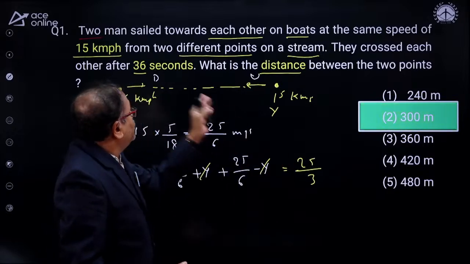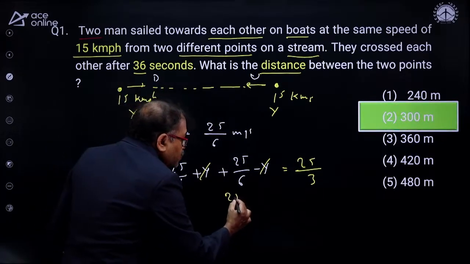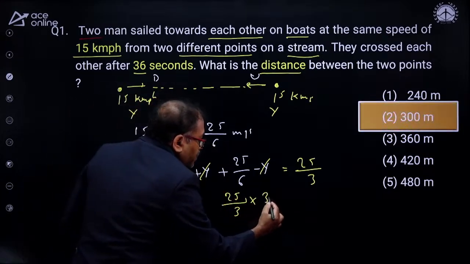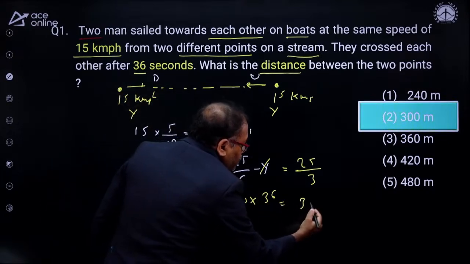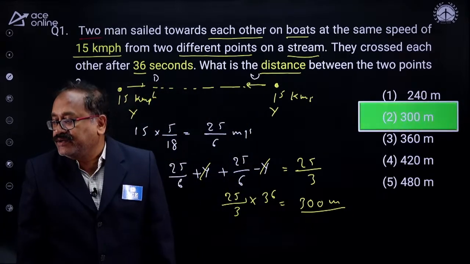So the relative speed into time is your distance. So finally we got this as 25 by 3 into the time given, which is 36 seconds. When I cancel this, this is 12 times. 12 into 25 is nothing but 300 meters. So nicely answered.